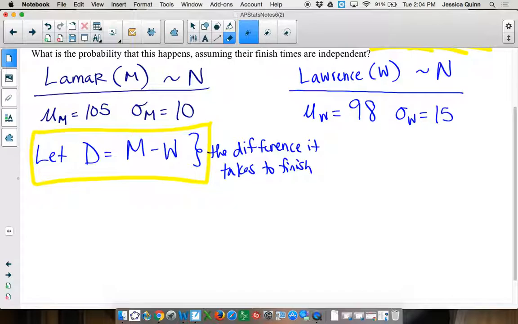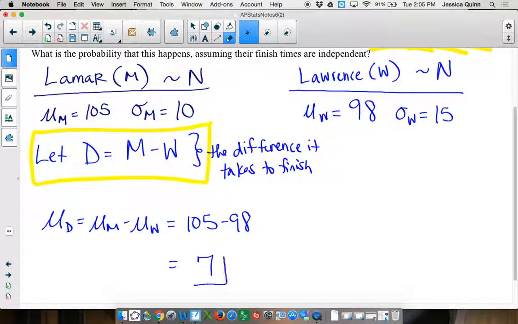So if I want to find the mean of D, what do you think we're going to do? I'm going to do the average for Lamar minus the average for Lawrence, which is 105 minus 98, which is 7.